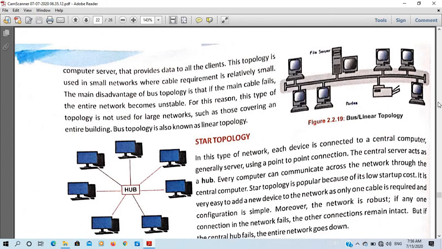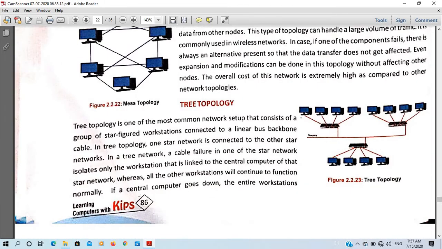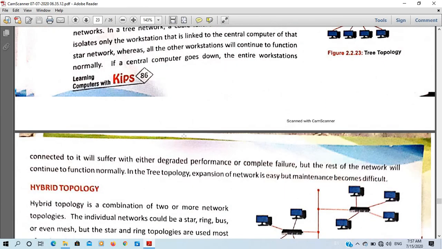So here you can see tree topology. In the next page, you can see the last line gives our answer. So from here you have to write that in the tree topology, expansion of network is easy but the maintenance becomes difficult,